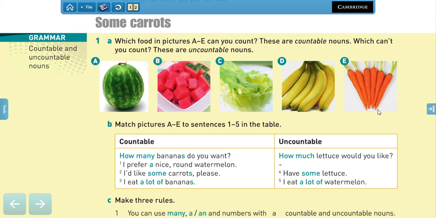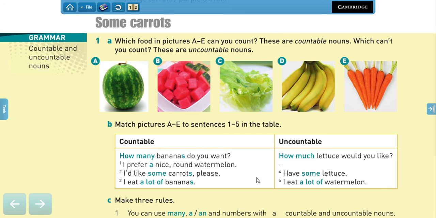E. I eat a lot of bananas. D. And then for uncountable, we have a different question, right? How much lettuce would you like? Have some lettuce. C. And then we have I eat a lot of watermelon in this format, right?